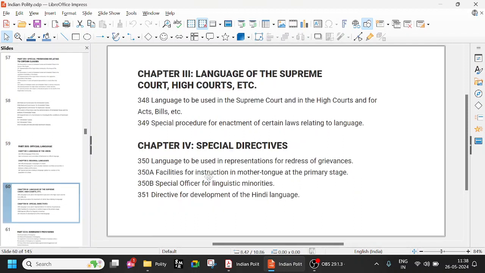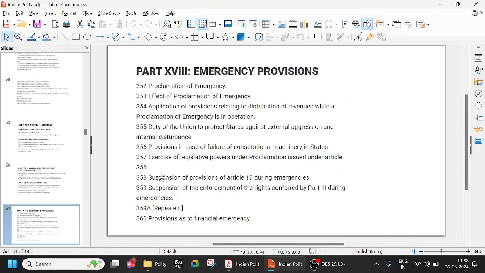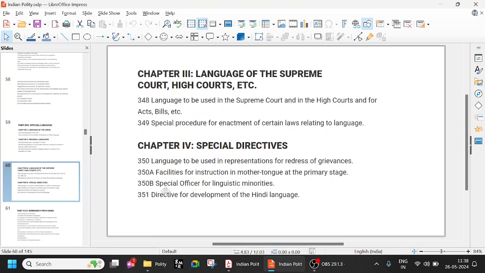Language to be used in Supreme Court, up until 349, 350 also, all these things. 350B is Special Officer for Linguistic Minorities. 350A is facilities for instruction in mother tongue at the primary stage. So all state government schools teach local languages, right? That is because of 350A. So 343 up until 351 is all about languages. 351 is development of the Hindi language. So try to remember.